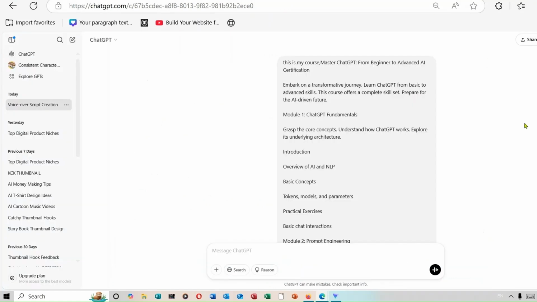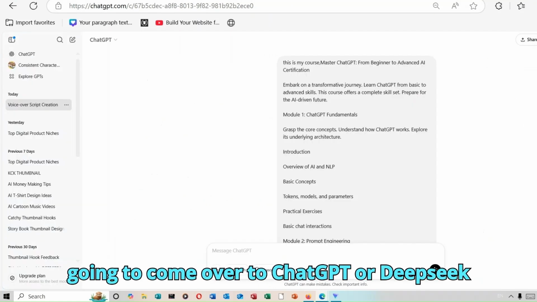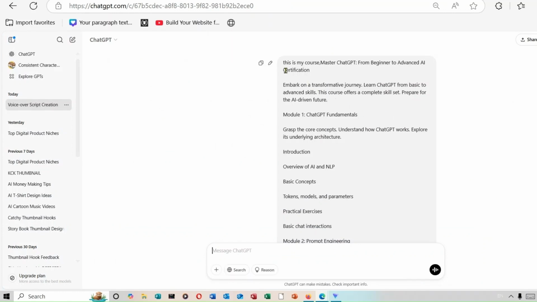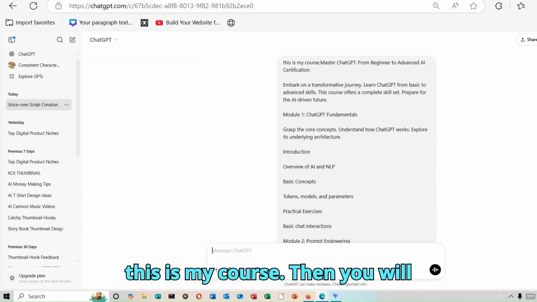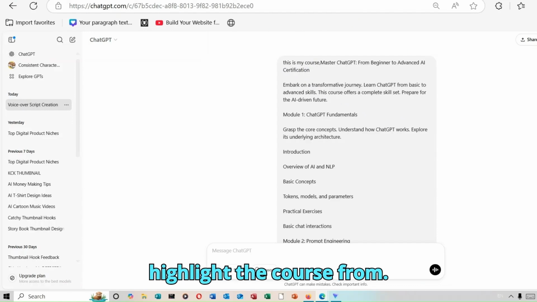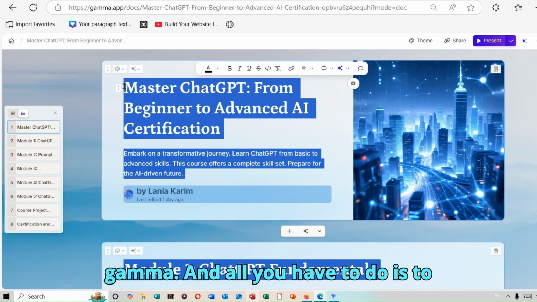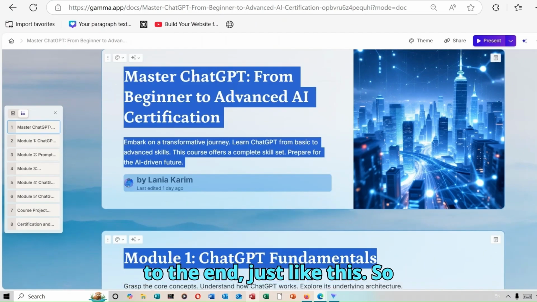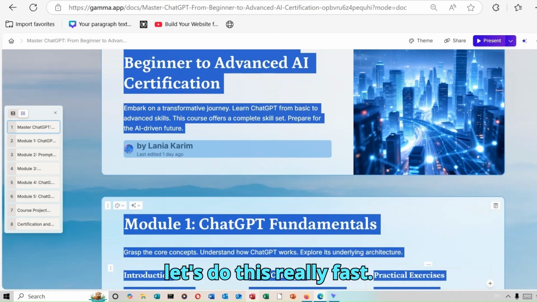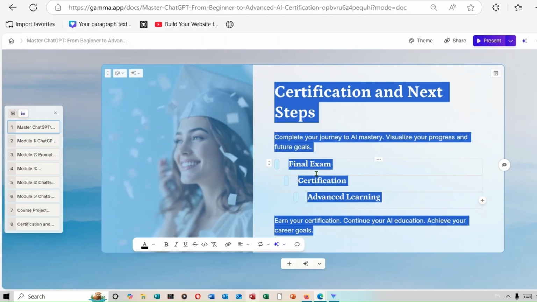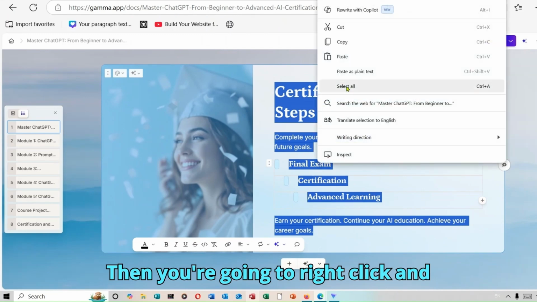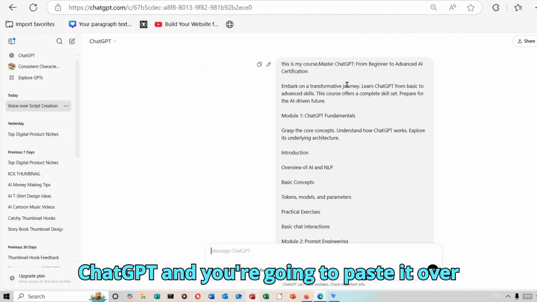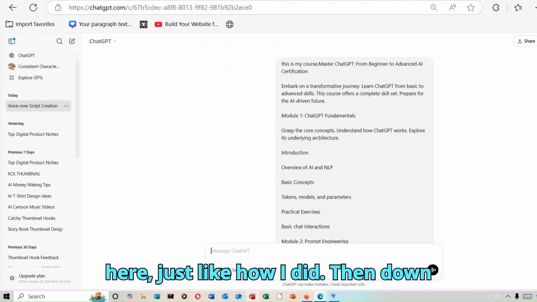So let me explain. What you're going to do is come over to ChatGPT or DeepSeek and give it a prompt that says like this. This is my course. Then you will highlight the course from Gamma, and all you have to do is highlight everything from beginning to the end, just like this. So let's do this really fast. Then you're going to right click and copy. Then you'll go back to ChatGPT and you're going to paste it over here, just like how I did.